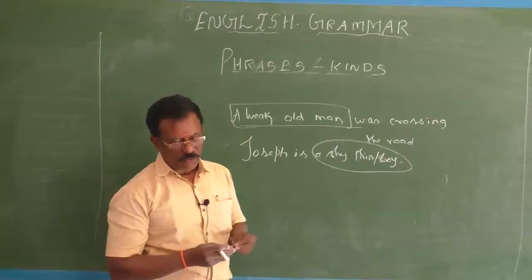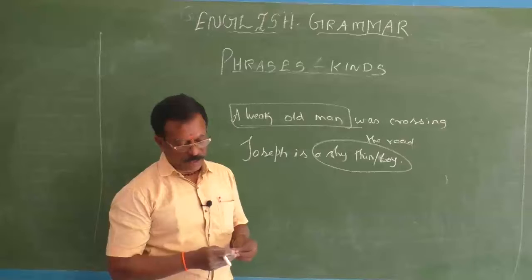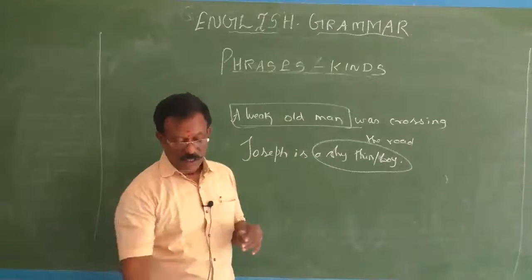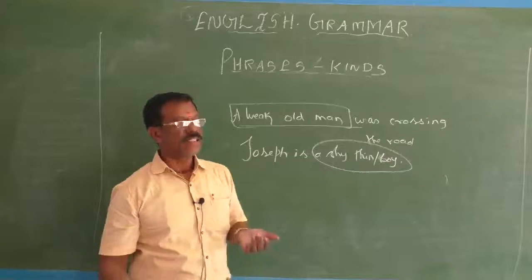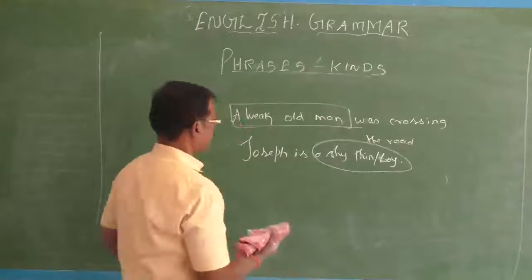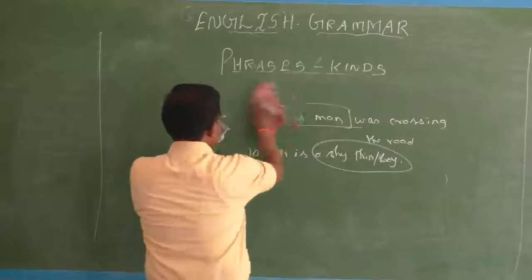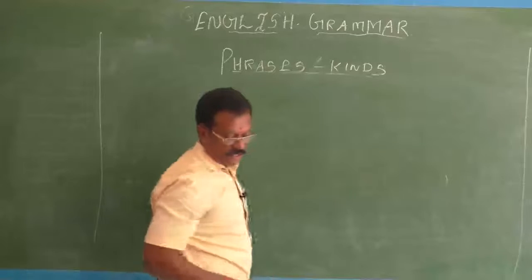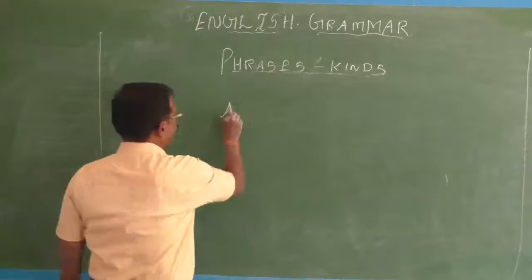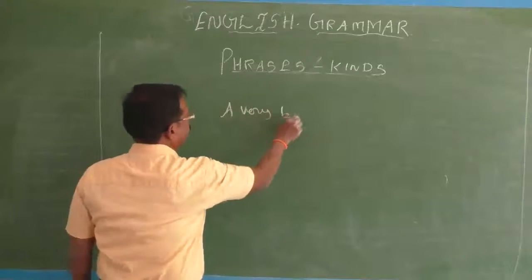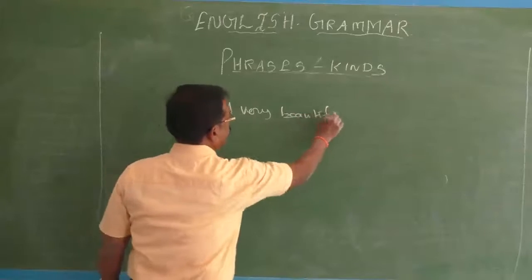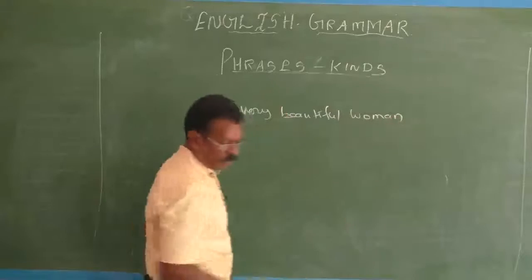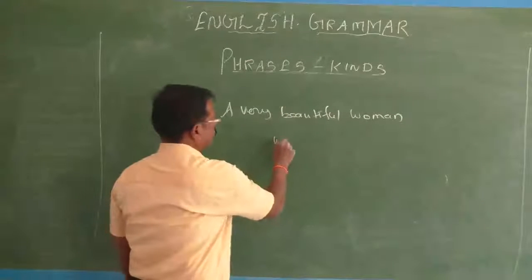A very beautiful woman walked down. A very beautiful woman. Degree. Sometimes in the adjective phrase you may have degrees also. How is it? For that also I will give you some examples. Sometimes it can be used with the degrees. See, a very beautiful woman. A very beautiful woman walked down.